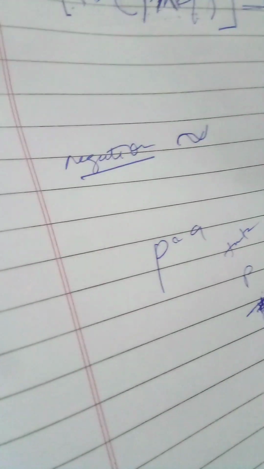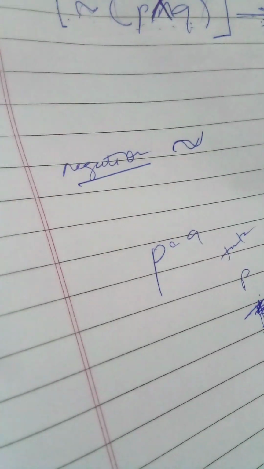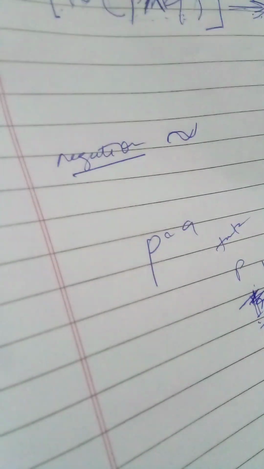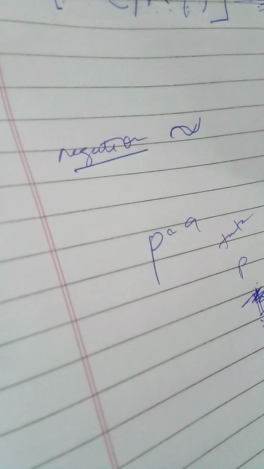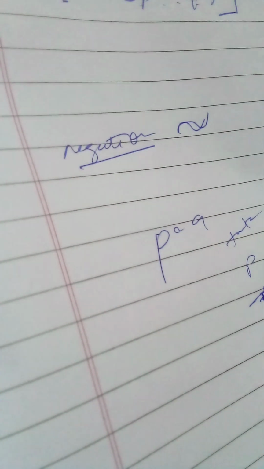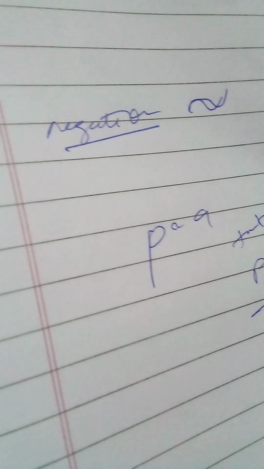So this is P and Q, and this is outcome. The outcome we can't write now because we don't know whether it is and or this. Only P and Q. So now you will have to see your equation.